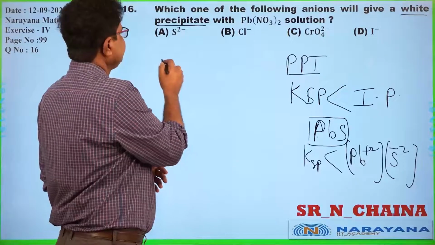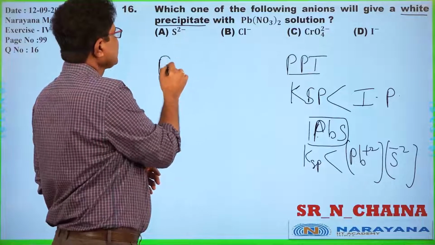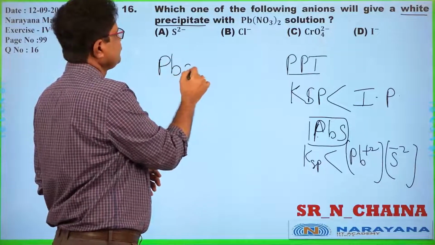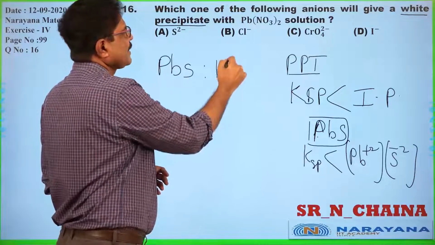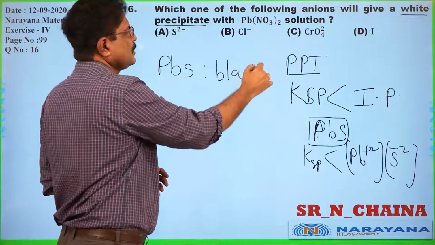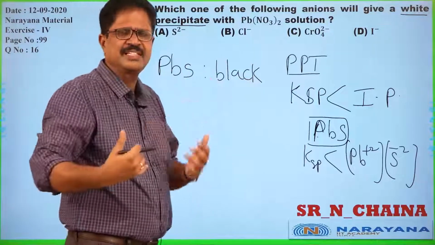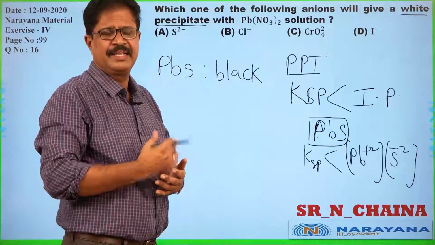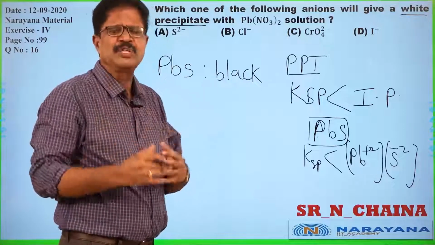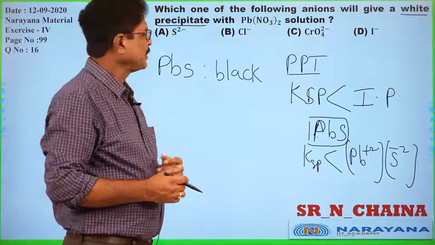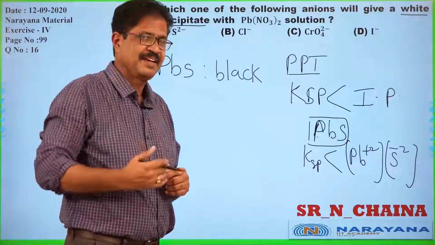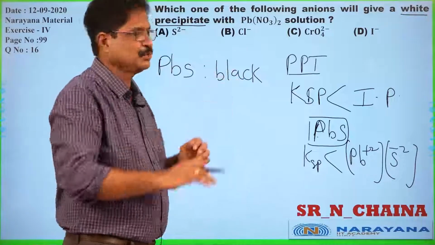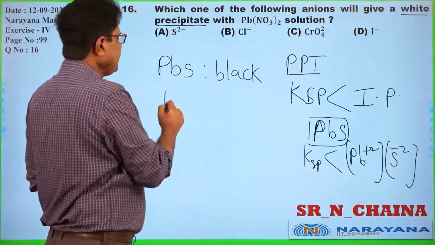If you go with lead sulfide, it is a precipitation which is black colored. You are going to study all these things in practical chemistry, analytical chemistry. You are going to do the practicals also. Black colored precipitation; color depends upon some other factors, but that is a different issue.